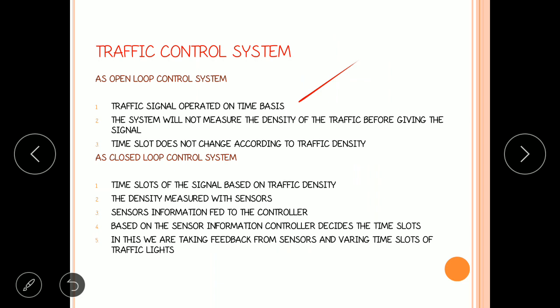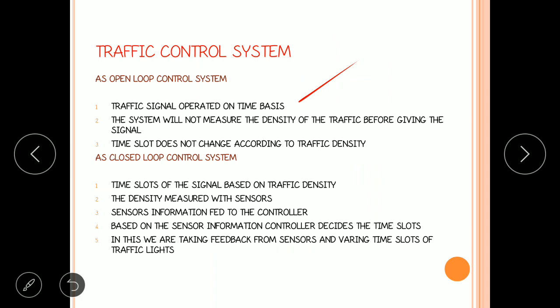The sequence of control signals is based on a time slot given for each signal. This system will not measure the density of the traffic before giving the signal. It operates based on the time provided to those signals. It does not bother about the output. Output means traffic density. That's why it is an open loop control system.